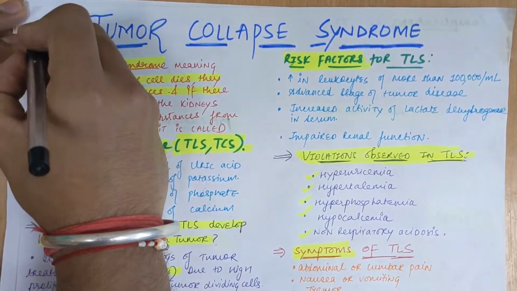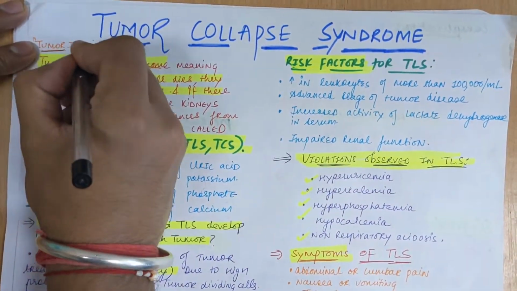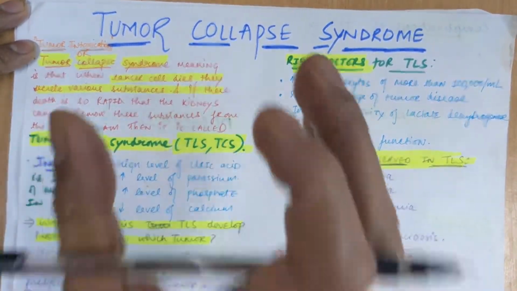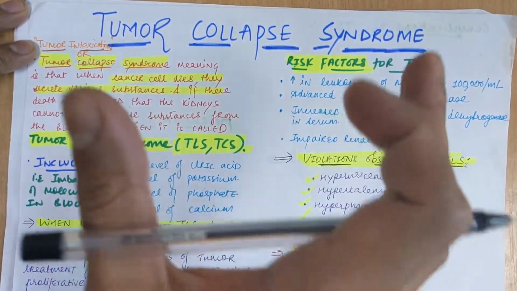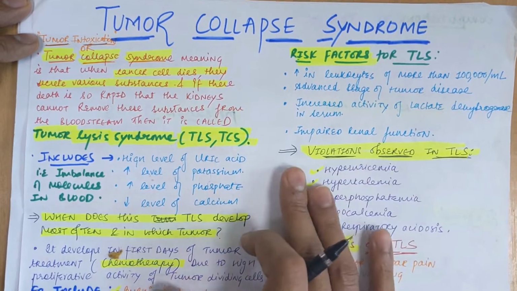It is also called tumor intoxication, in other words. So this is the basic definition of tumor collapse syndrome: the dead cancer cells are left in the bloodstream and that leads to tumor lysis syndrome.